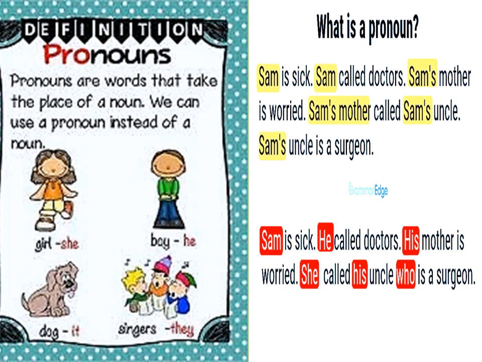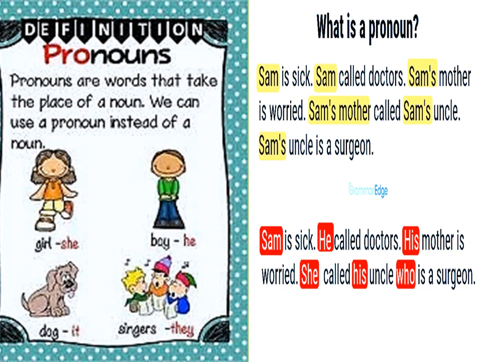Now here, children, the highlighted word Sam is the noun. So you can see in the paragraph, Sam is repeated again and again. Sam is sick. Sam called doctors. Sam's mother is worried. Everywhere the noun is repeated. So what happens when a noun is repeated again and again? It makes the reading very uncomfortable or clumsy. It doesn't look good to read out. So to make the reading very presentable and very good, pronouns are used.